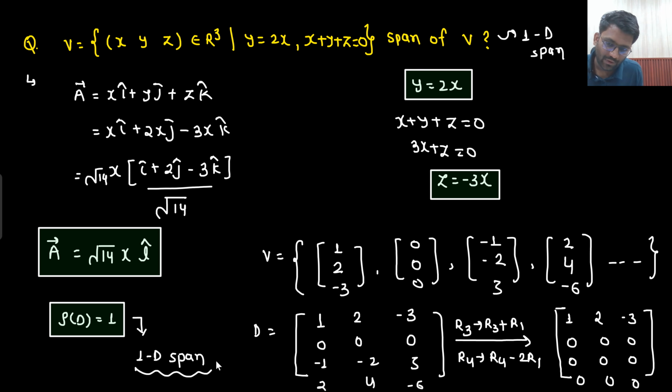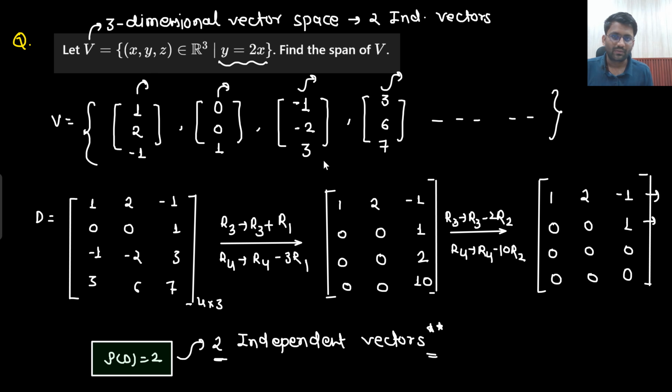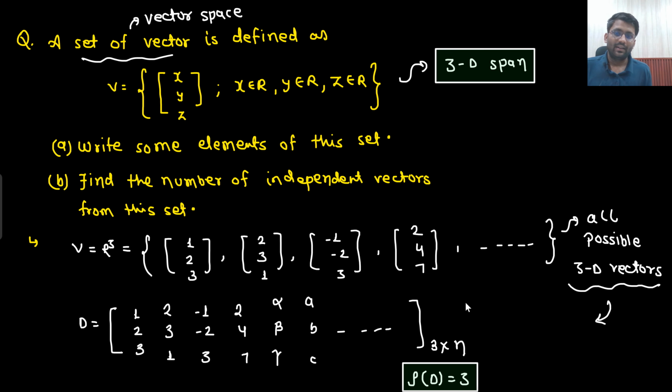So if such kind of conditions are written, will you be able to understand what will be the span? Yes sir, it will be having only 1D span. That means it will create a line. This will create a plane. This will create a plane. And this will create a 3D space. Is that clear to you or not?